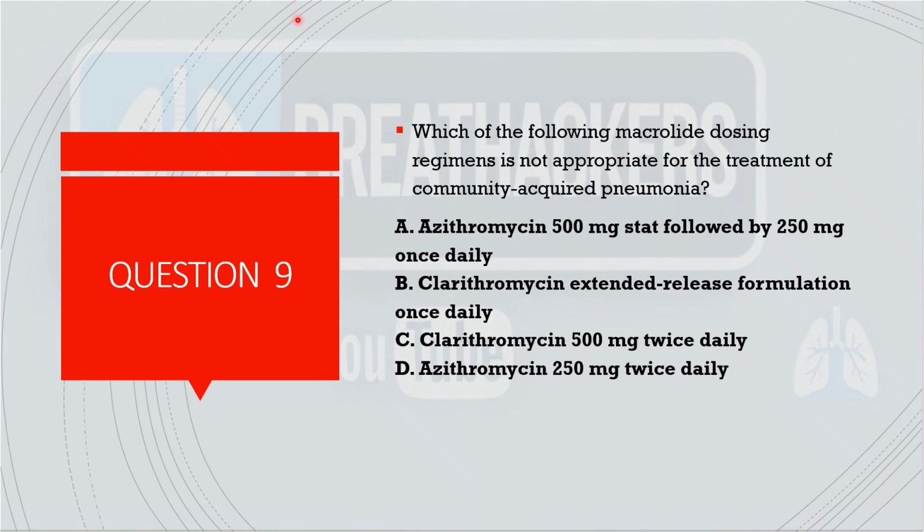Coming to the next question, question number 9. Which of the following macrolide dosing regimens is not appropriate for the treatment of community-acquired pneumonia? So options given were azithromycin 500 mg stat followed by 250 mg OD, clarithromycin extended release formulation OD, and clarithromycin 500 mg BD, or azithro 250 mg BD. So of course, everyone knows the answer is azithro 250 mg BD. This is the wrong answer because this dosing of macrolide is not indicated for community-acquired pneumonia.